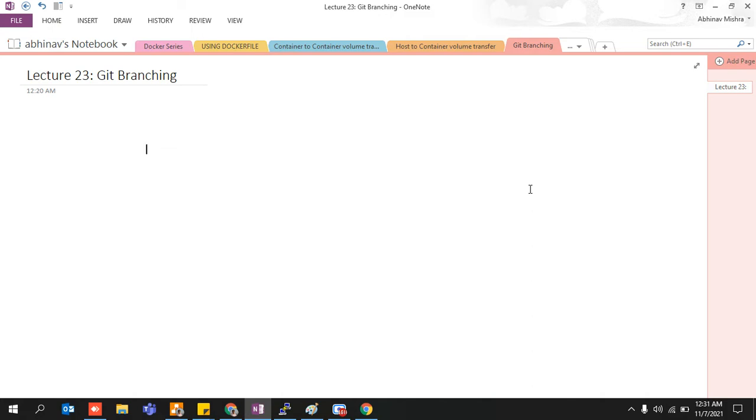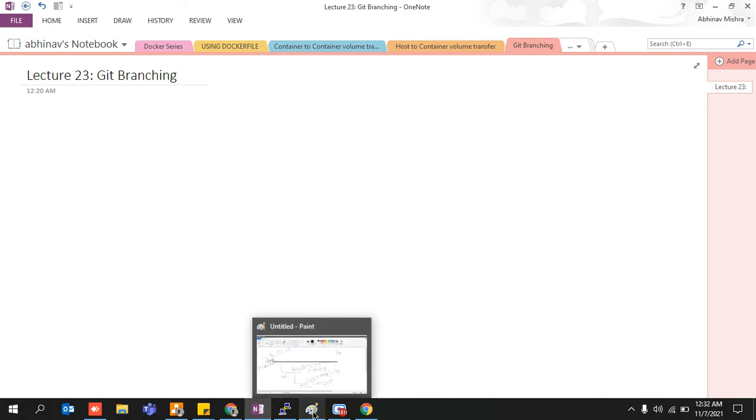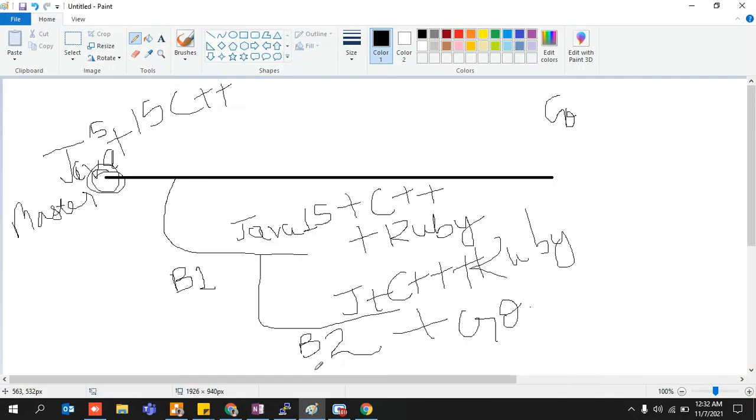In this particular lecture, we are going to understand the basic concept of git branching, what git branching is all about, how branches are made from other branches, what they contain, and what their structure is. Please try to understand with the help of this example, and I won't be taking much time. I want this to be a very short lecture because there is nothing much to understand.